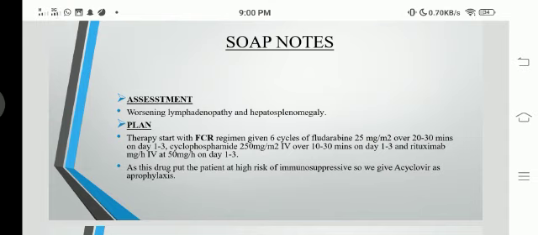Here we notice that the patient has a high risk of immunosuppression, so we give acyclovir as prophylaxis in order to boost his immune system.